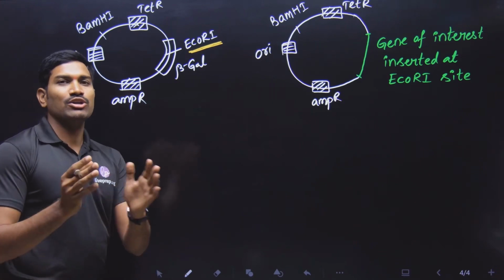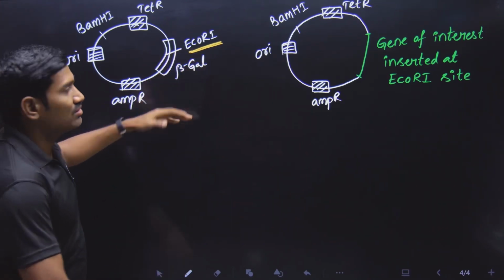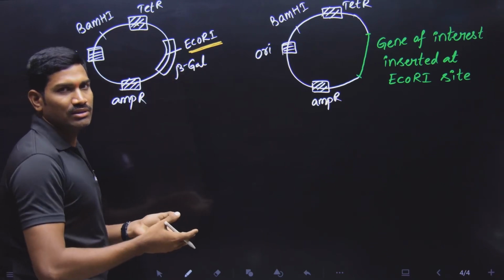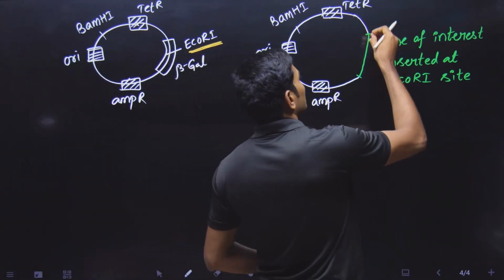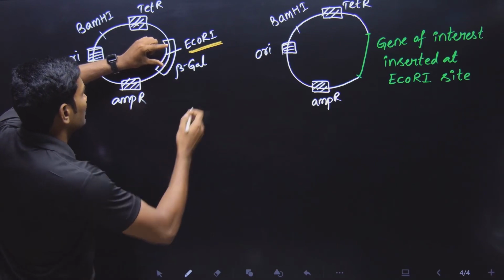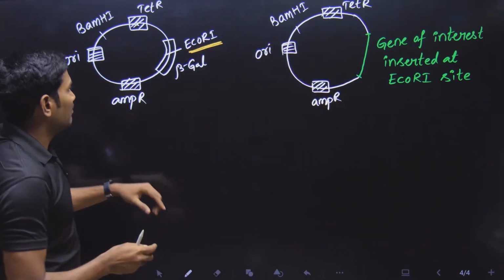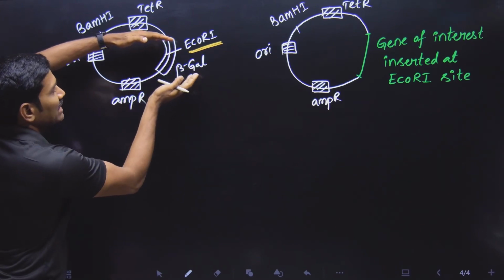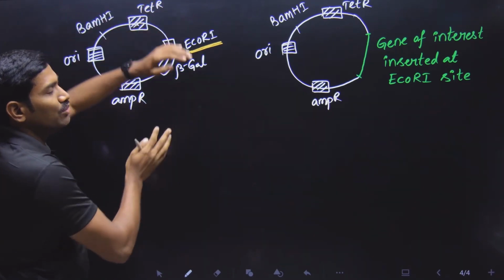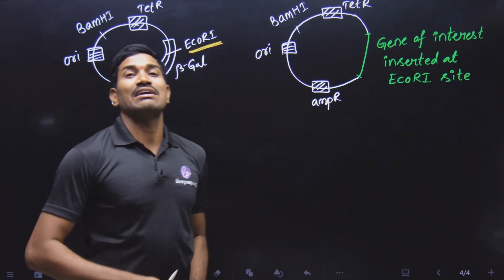Now here you will be getting two options. If the gene of interest is not inserted, it will be the original plasmid. And if the gene of interest is inserted at the EcoR1 site, what happens? This EcoR1 site will be split, and in between, the gene of interest will be introduced. So what happens to the original beta galactosidase enzyme gene? It will be broken, it will be split. Yes or no? Because we are inserting our gene of interest.